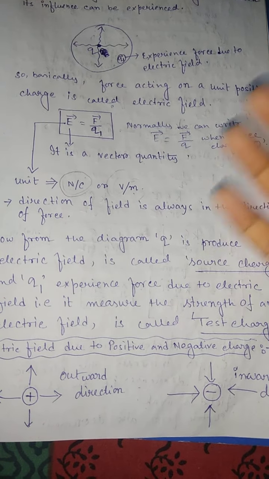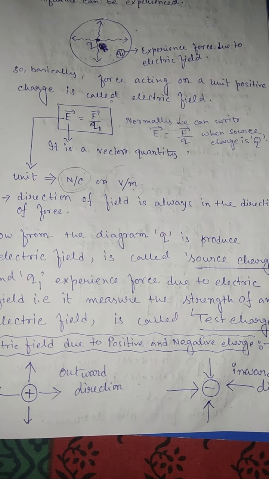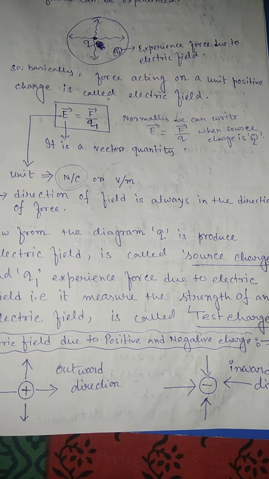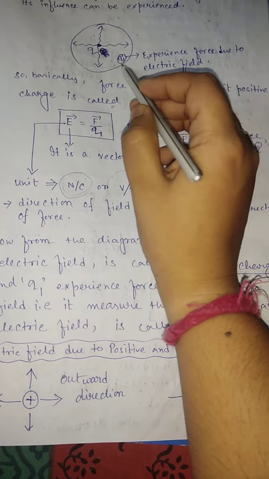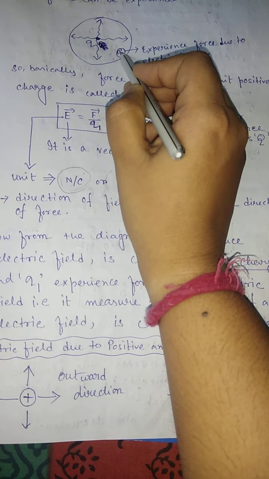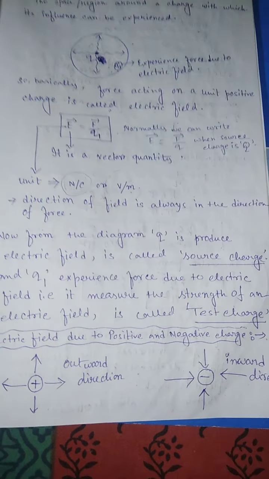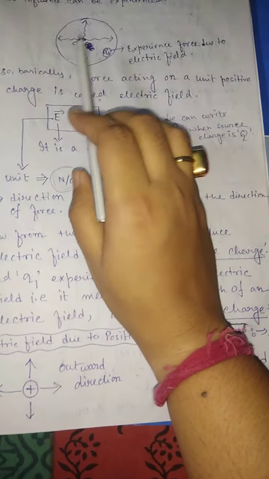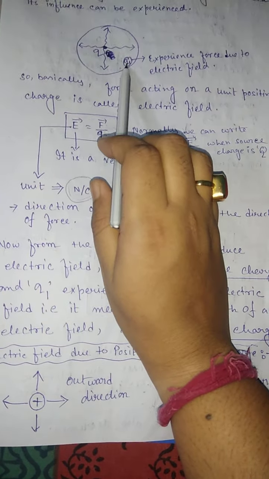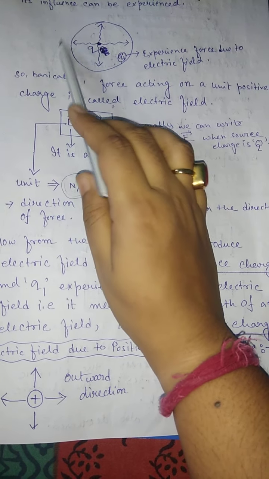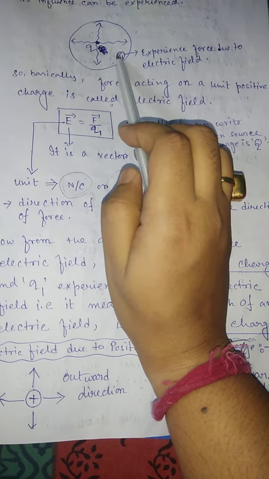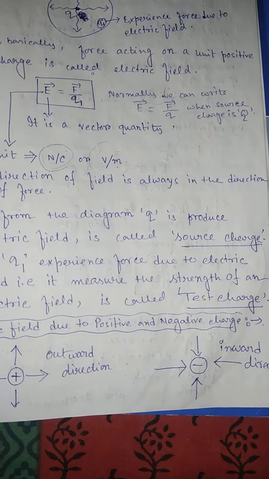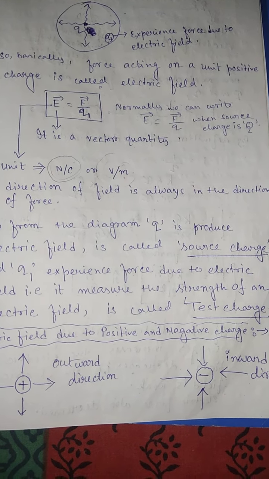Okay. Now in which direction does the electric field act? The direction of the electric field is always in the direction of the force. Suppose this charge is situated here. If the force is applied on this side, then the electric field direction is also the same as the direction of the applied force. Now from this diagram, we get two types of charge: one charge which generates the electric field, and another charge which experiences a force due to that electric field, or which measures the strength of the electric field.